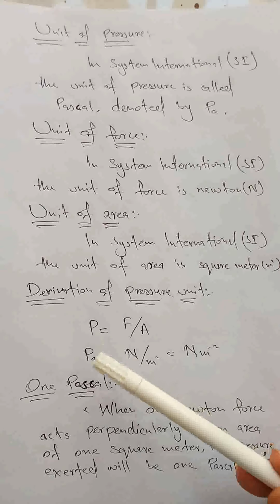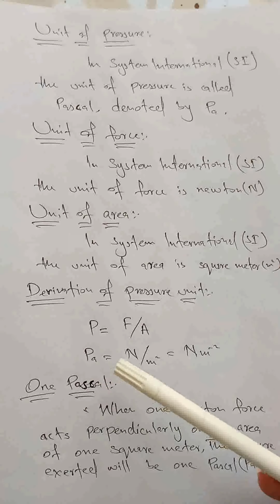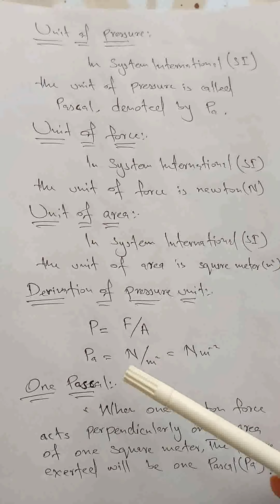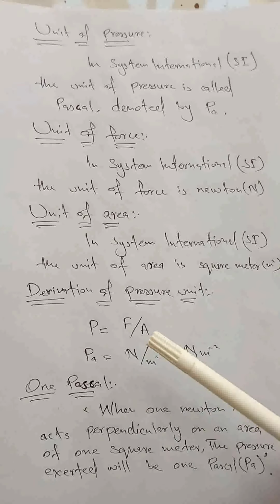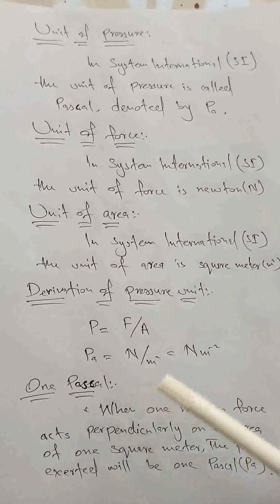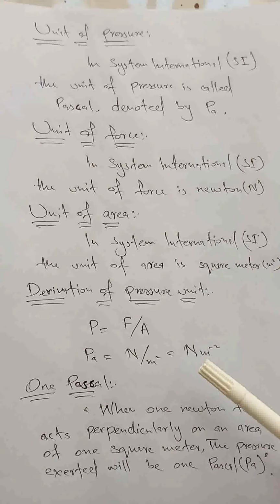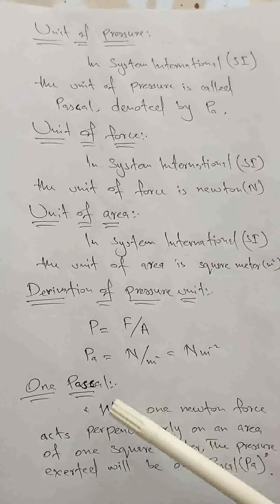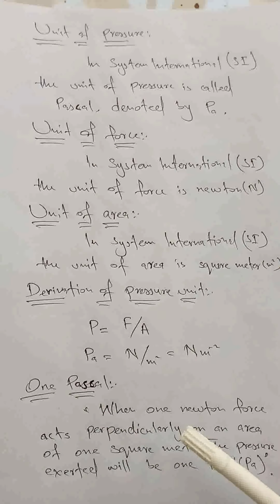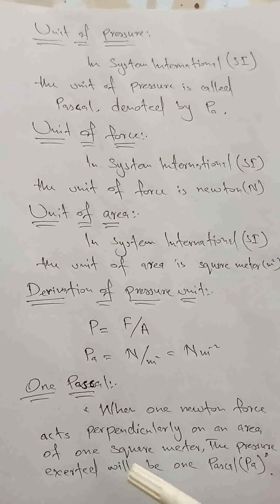So pressure unit is Pascal, which is equivalent to, if we replace the force by its unit, that is Newton, and area by its unit, that is meter squared. So Pascal is equivalent to Newton per meter squared. Now we can define 1 Pascal as when a force of 1 Newton acts perpendicularly on an area of 1 square meter, the pressure exerted will be 1 Pascal.